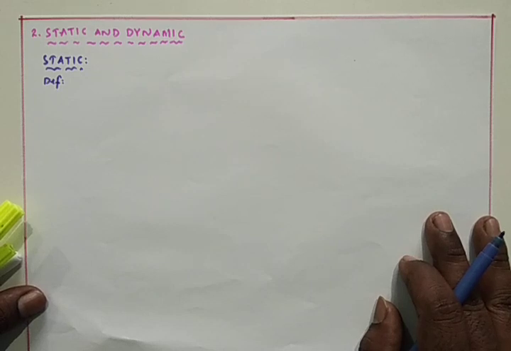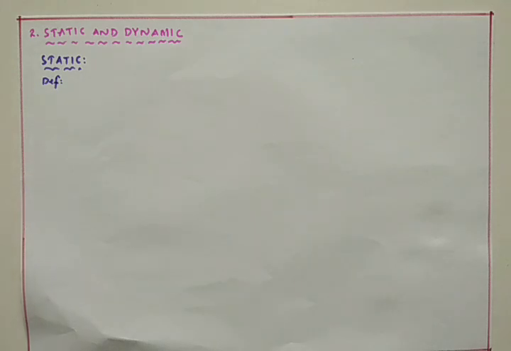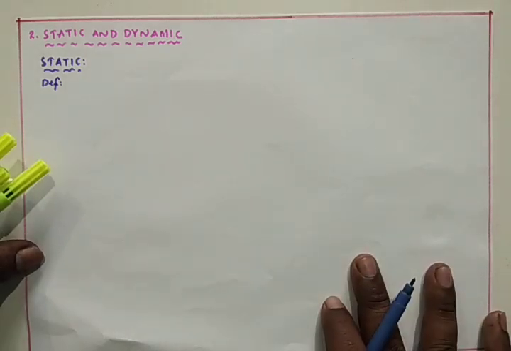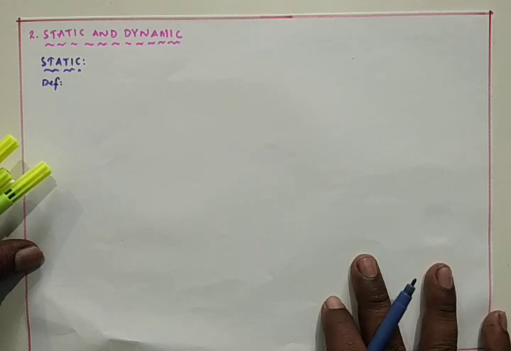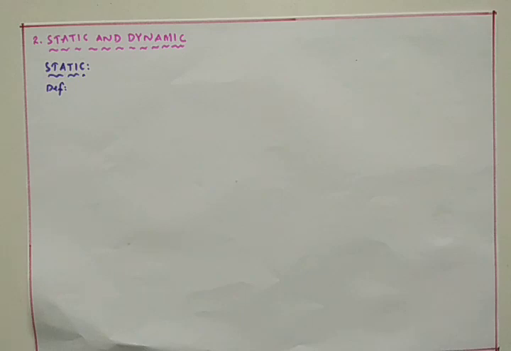Output at any instant of time, let t, is dependent on the input applied at that instant of time, then that system is named the static system. Otherwise, if the system output is dependent on the past or future values of input, then that is called a dynamic system. For example, see this one.